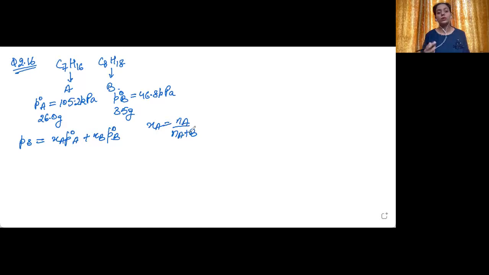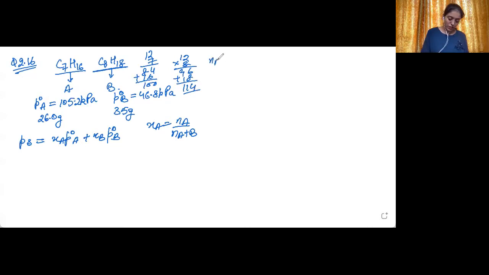So before going into calculation of the number of moles, we need to find out what is the molar mass of heptane and what is the molar mass of octane. So it is 12 into 7. 12 is the atomic mass or the molar mass of carbon. So it will be 84 plus 16. So it is coming out to be equal to 100. Now, when we are talking about octane, it is 12 multiplied by 8. It will be 96 plus 18. It will be coming out to be equal to 114. Okay, so these are the molar masses.